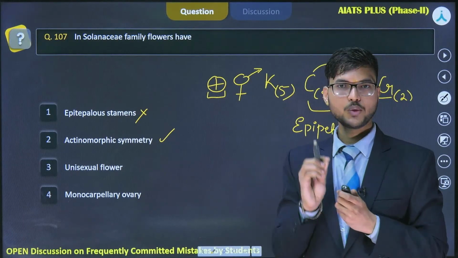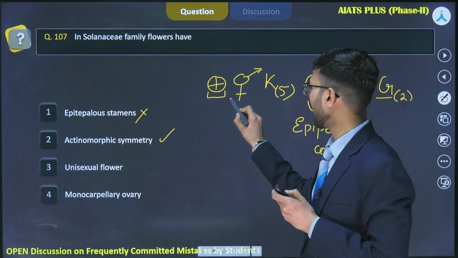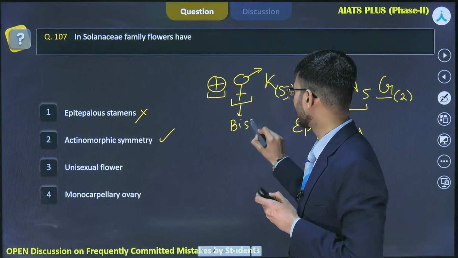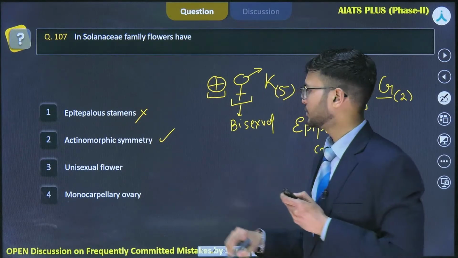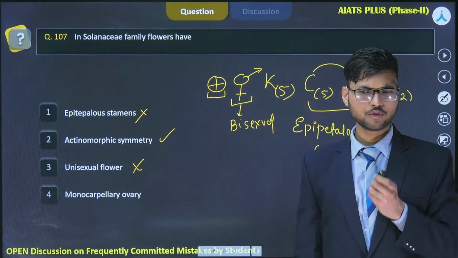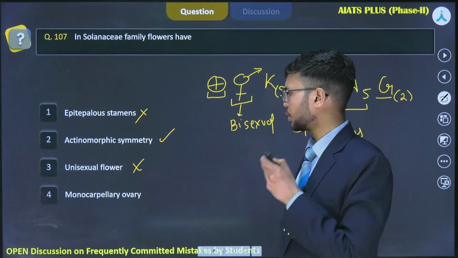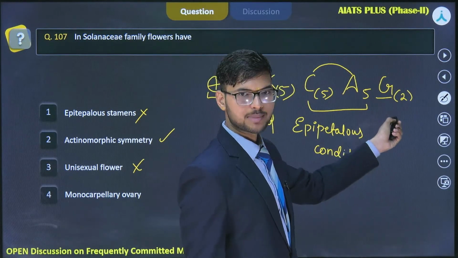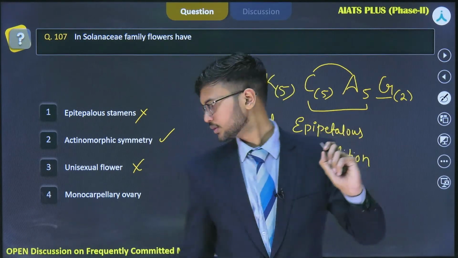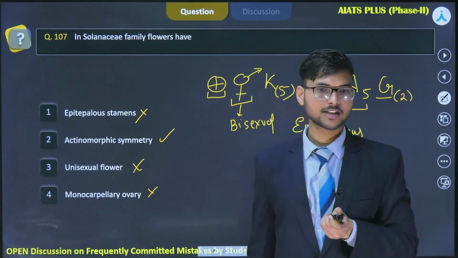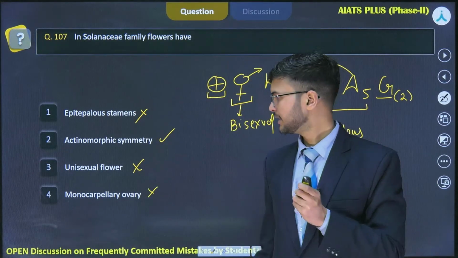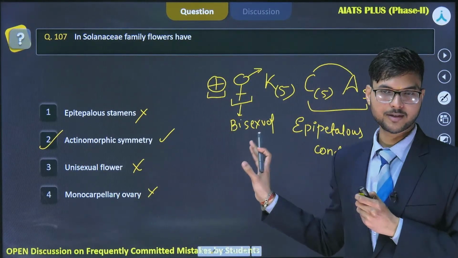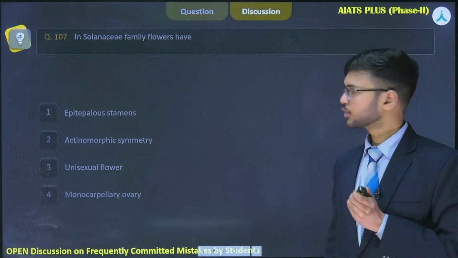The third option says unisexual flower. No, the flowers are bisexual. This symbol represents the sexuality of a flower, which is bisexual. So this option is also incorrect. The fourth option says it's a monocarpellary ovary. No, they have bicarpellary ovaries and they are superior. So this option is also incorrect. So here the correct answer will be option number 2. I hope this concept was clear and you are able to identify each and every symbol represented here. So let's move to the next question.